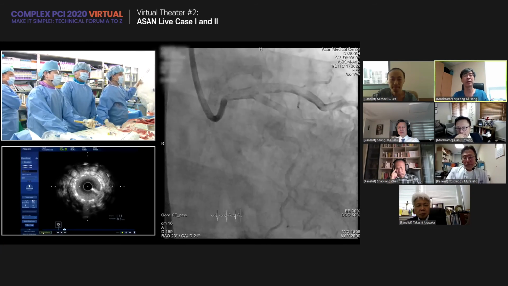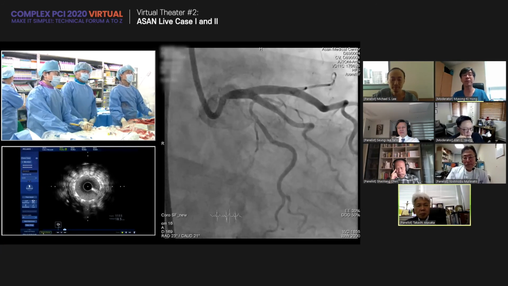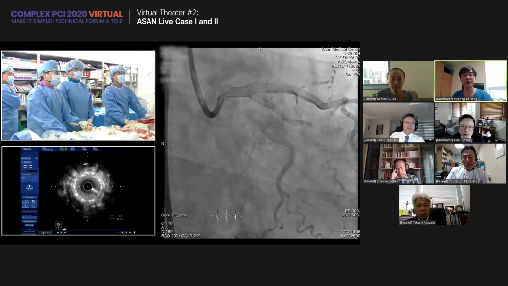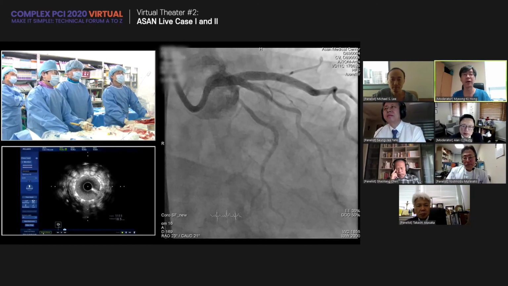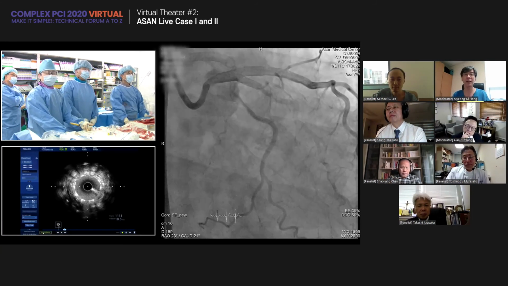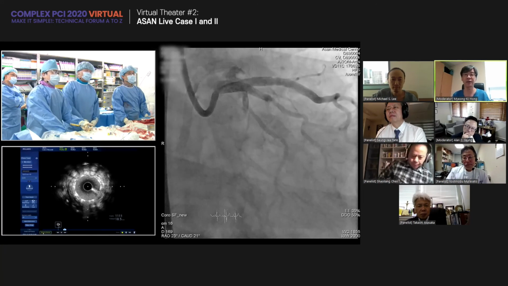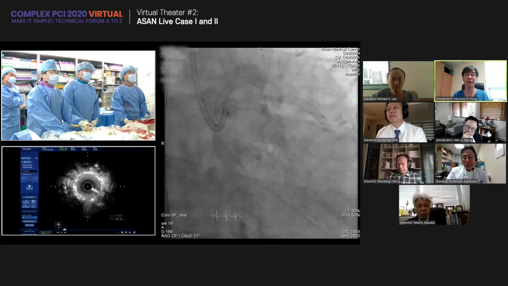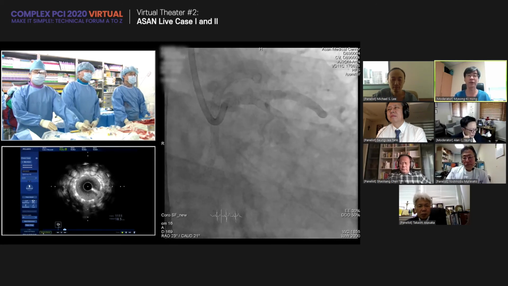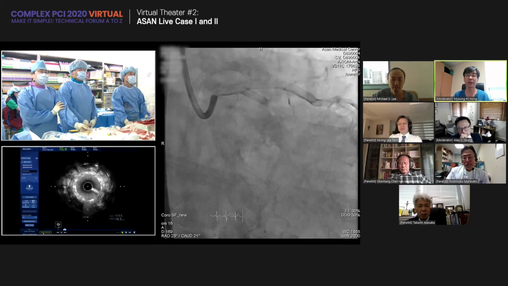Actually, there is the IVUS pullback 3 beat. 1, 2, 3. There is the stent crossover above the circumflex ostium. What is the ideal appearance of the bifurcation region? You try for the total absence of the stent strut above the ostium of the circumflex.